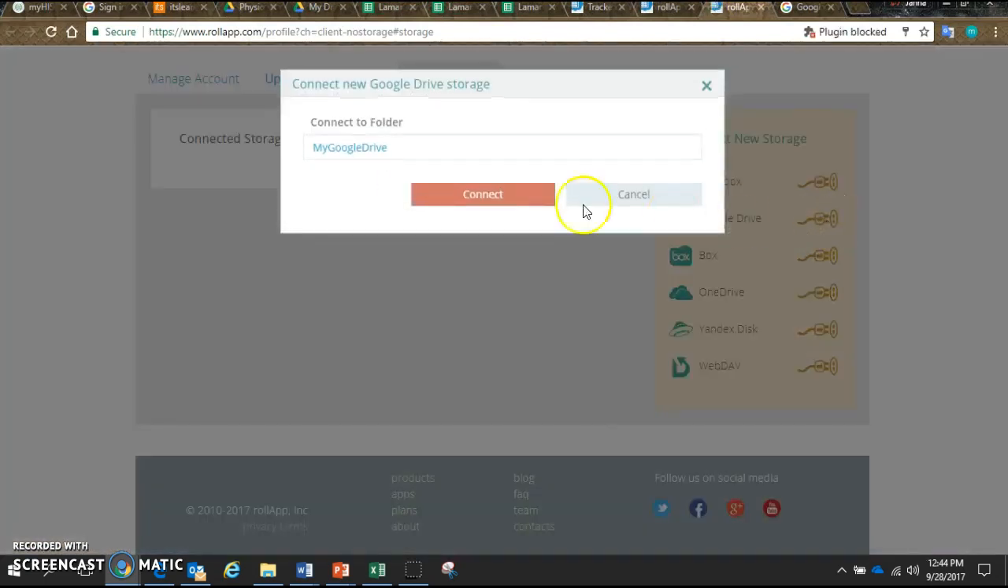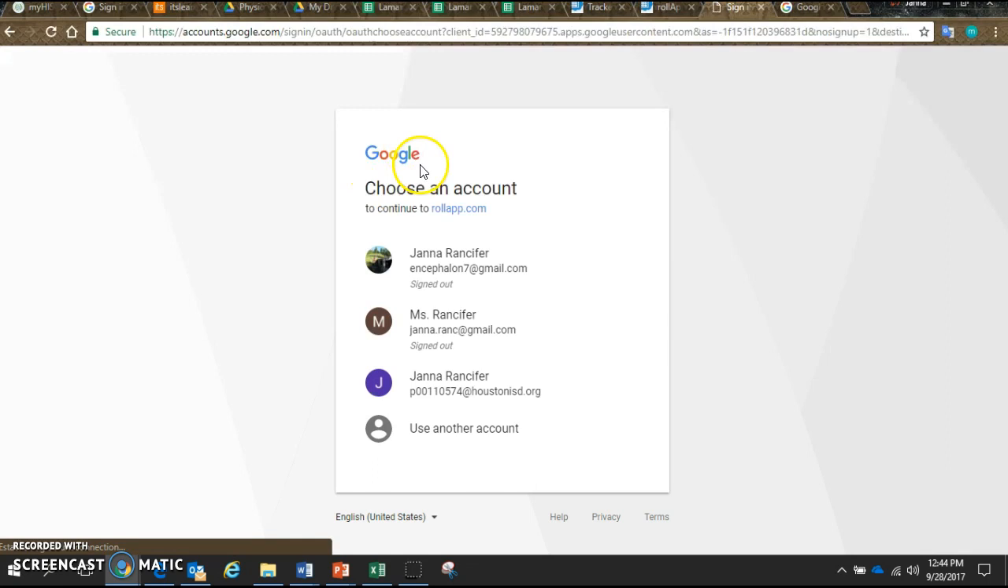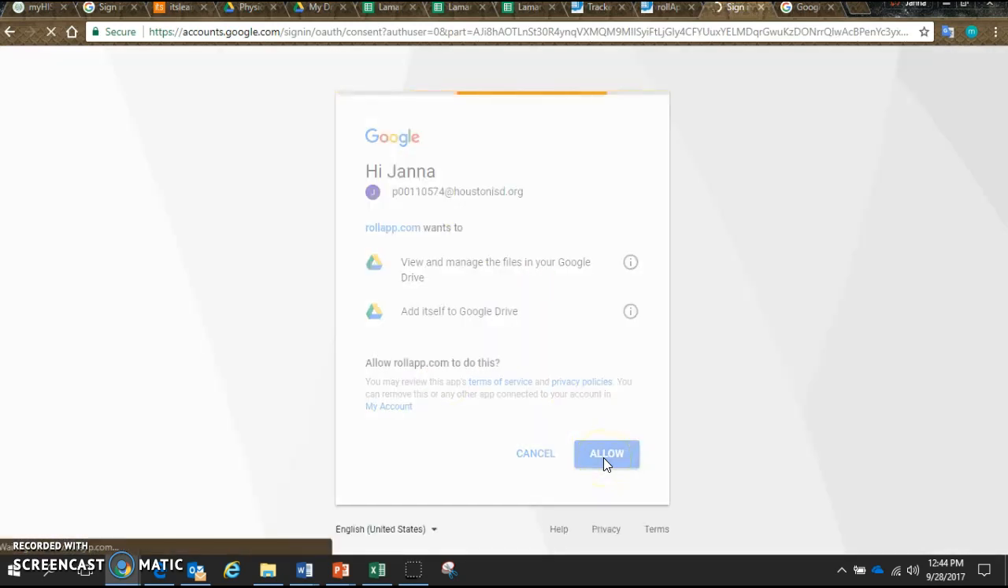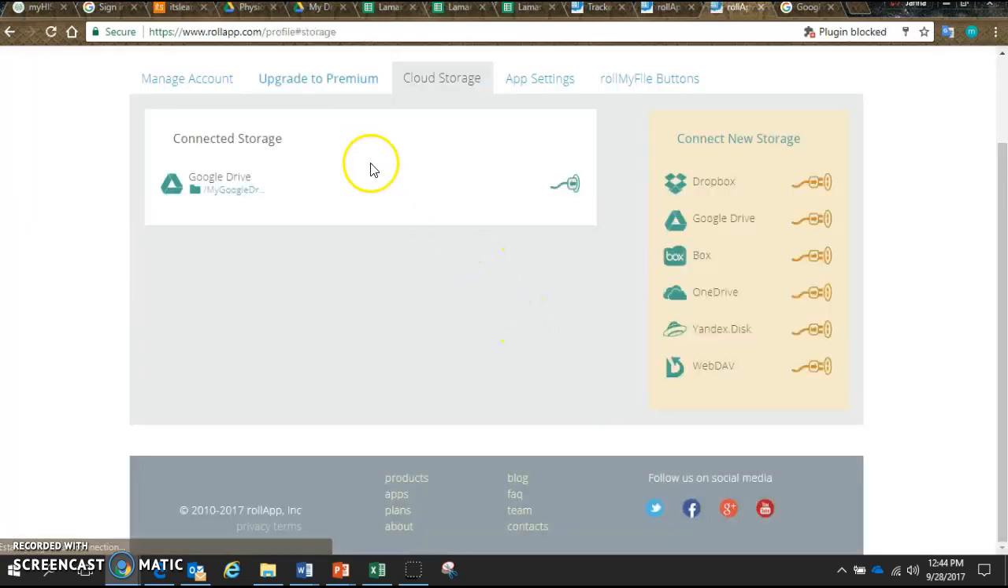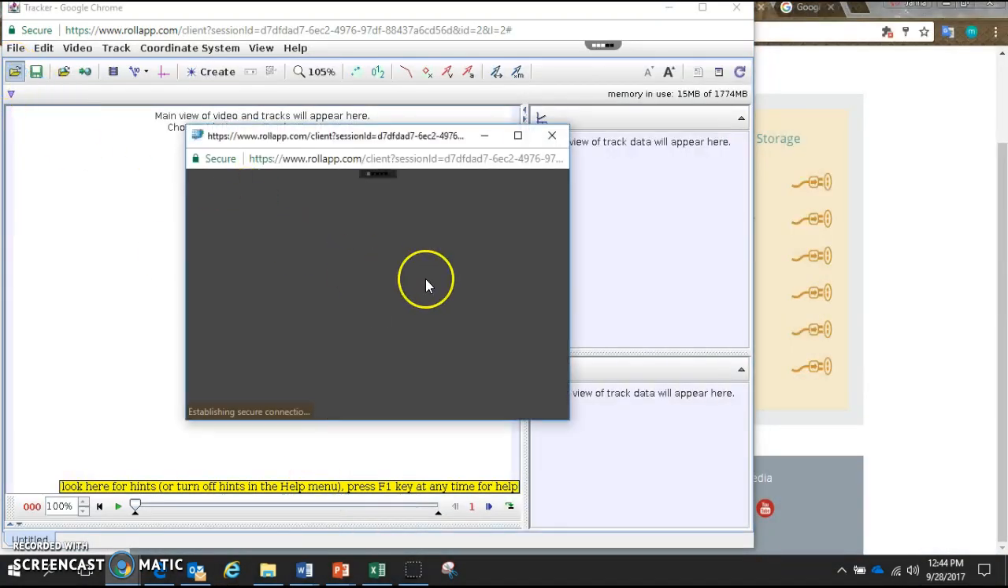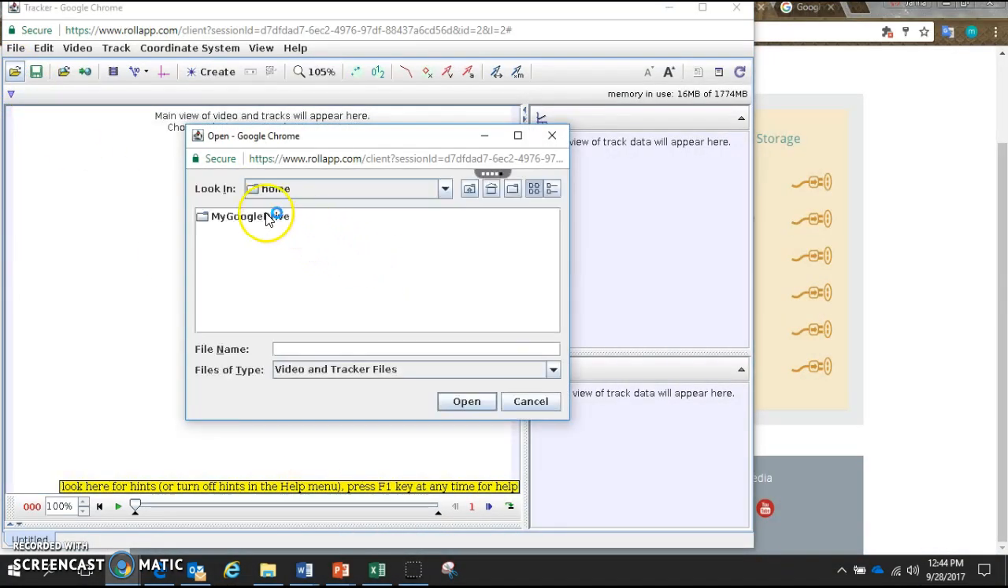Connected Storage, make sure this is good, connect my Google Drive, and now I can choose an account, and I'm going to go with my Houston ISD account, and then you're going to click Allow. Great, all connected, nice and good. Go back to Tracker, open this. Now I should be able to see my Google Drive.